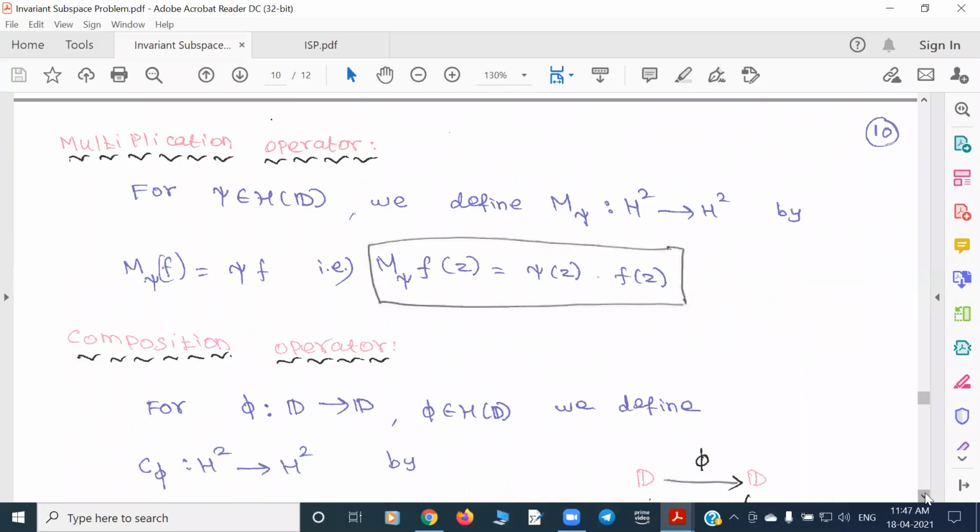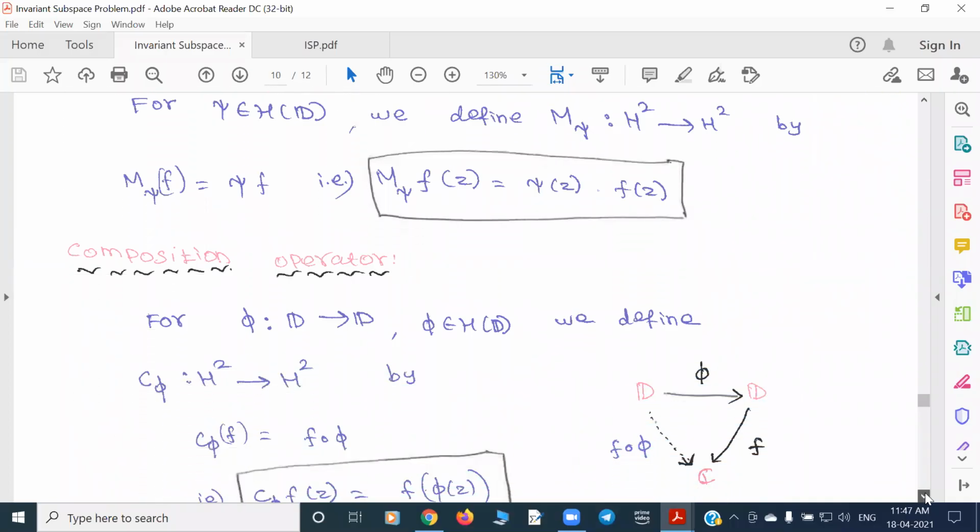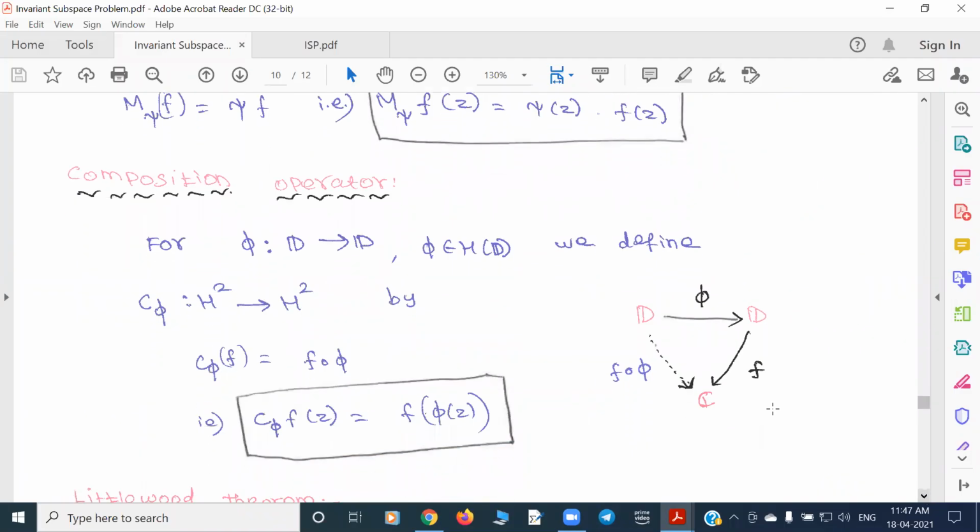So now we'll define what's called the composition operator. Take a holomorphic self map. Once you have a holomorphic self map, and you take a Hardy space element, so that means f is a map from D to C, f is a Hardy space class.